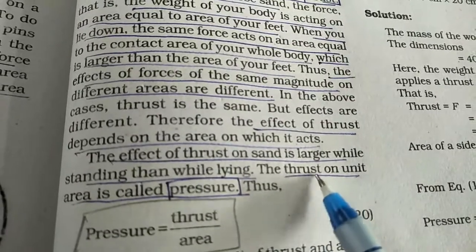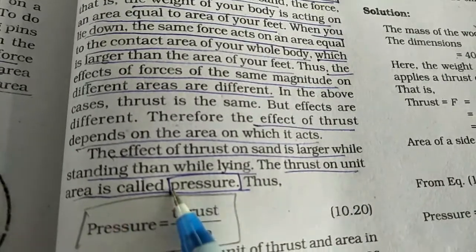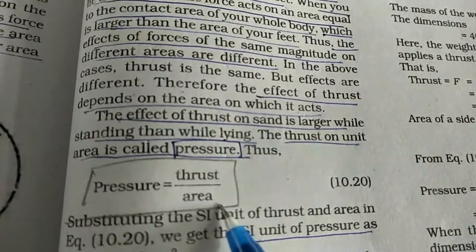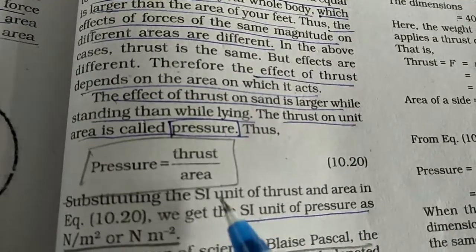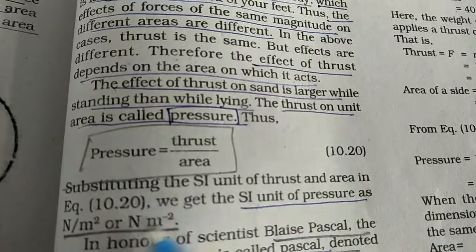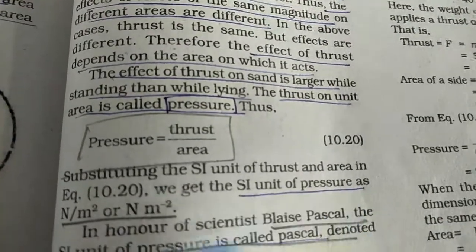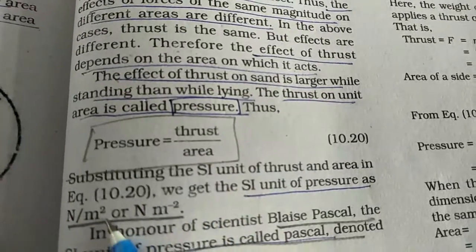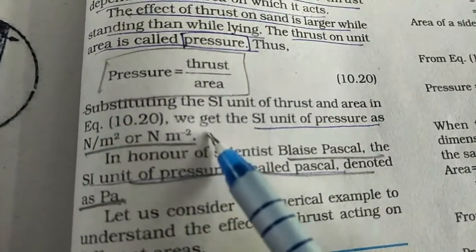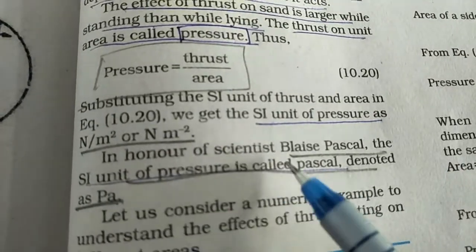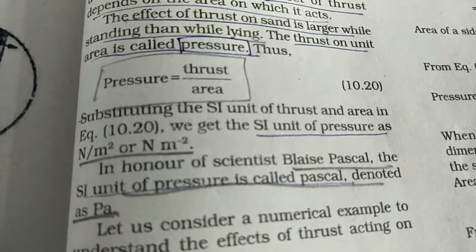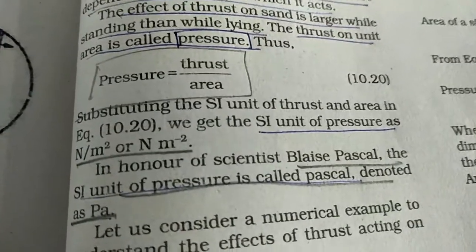and this thrust on the unit area is called pressure. So pressure is equal to thrust upon area. Now if you see the SI unit of thrust and area, we get the unit of pressure. For thrust we have force, that is Newton, and for area it is meter square. So it is Newton per meter square. You can also call this Pascal, which was given in honor of the scientist Pascal. The SI unit of pressure you can call Newton per meter square or Pascal.